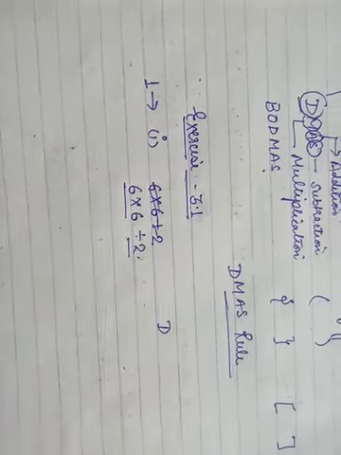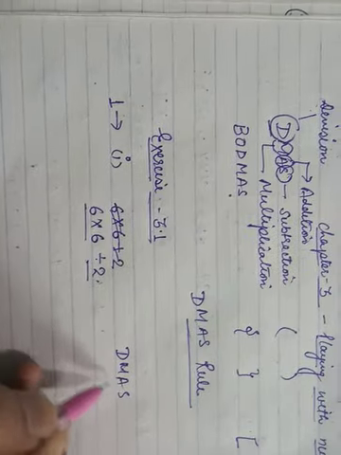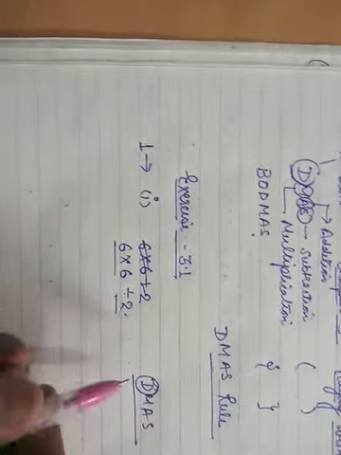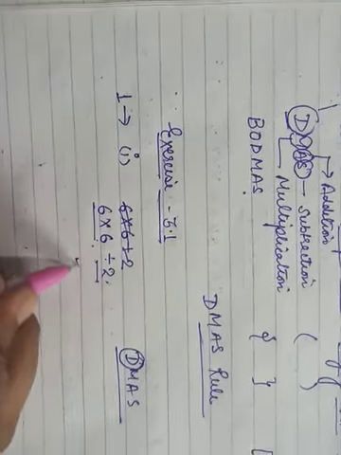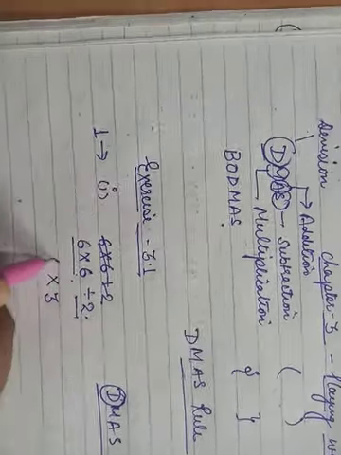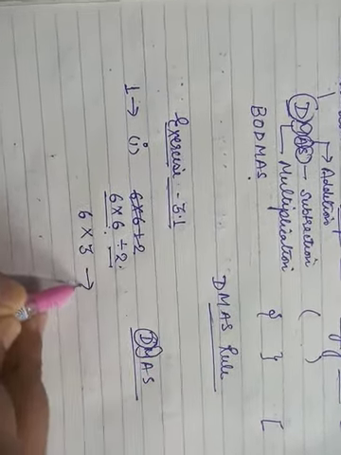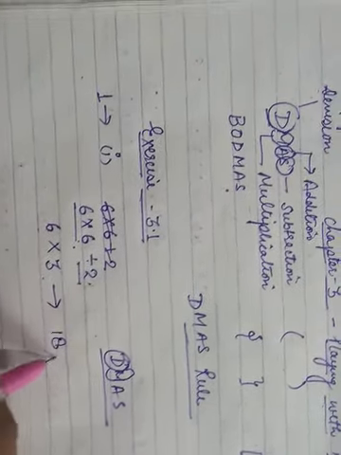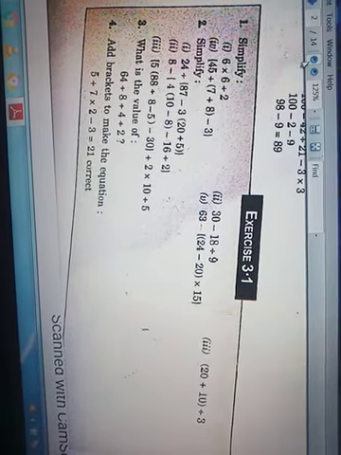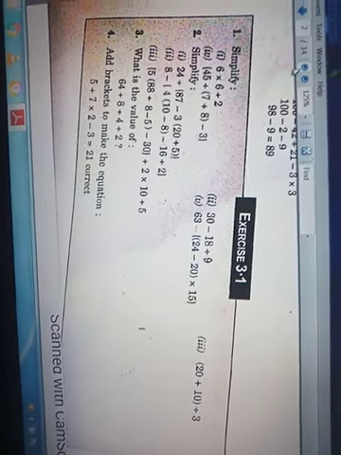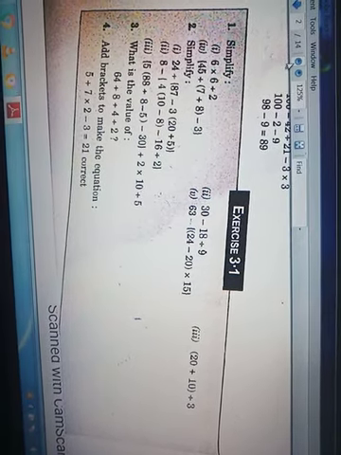If we do not have any brackets, we will go through DMAS. First of all we will do division. When 6 is divided by 2, it will give 3. After division we will do multiplication. 3 multiply 6, 6 threes are 18. So our answer will be 18. Its second, third and fourth parts are your assignment work.